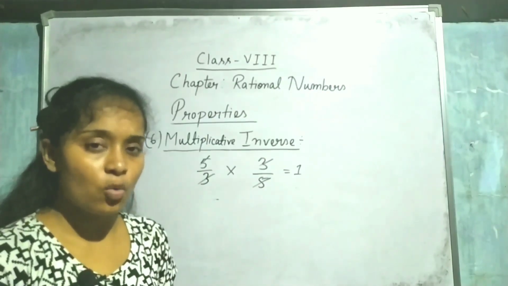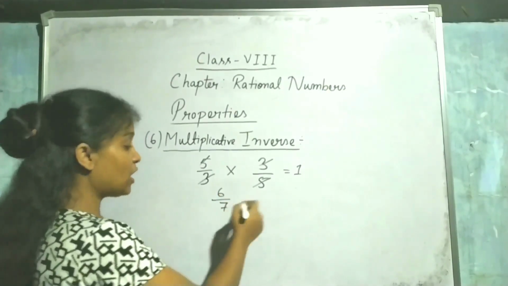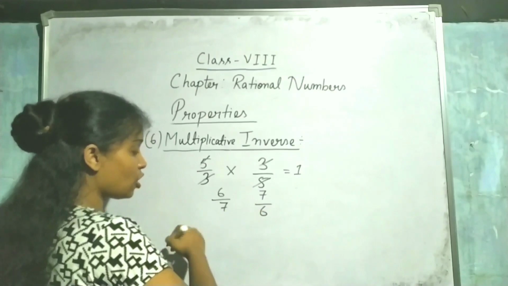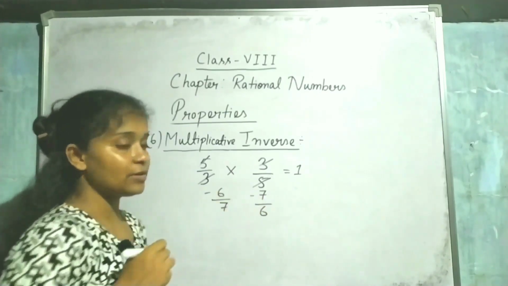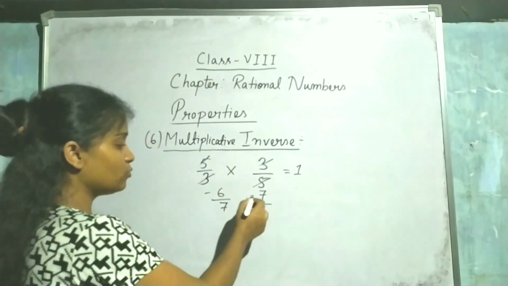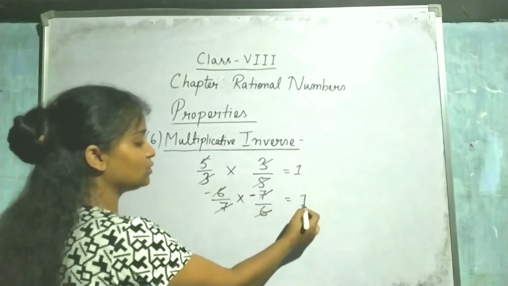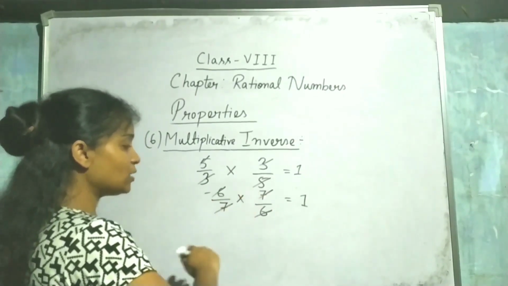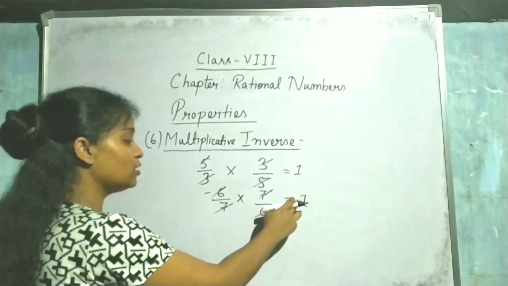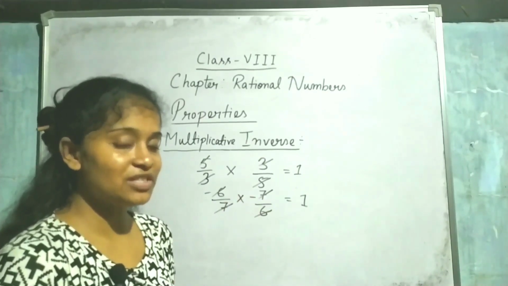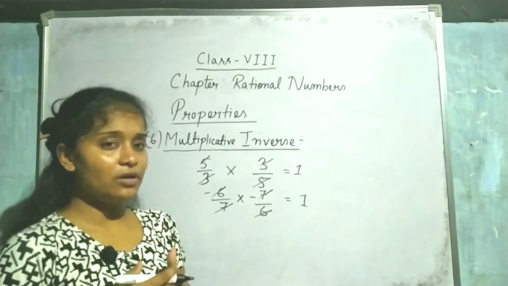If their product is 1, they are multiplicative inverses. If I ask you the multiplicative inverse of 6 by 7, you have to say 7 by 6. If I ask the multiplicative inverse of minus 6 by 7, you have to say minus 7 by 6. Take the same sign. Why? Because when you multiply these numbers, it becomes 1. If you take minus 1 and plus 1, the answer will be minus 1, so they are not multiplicative inverses of each other. For them to be multiplicative inverses, their answer should be 1. No need to check actually, just for your knowledge.